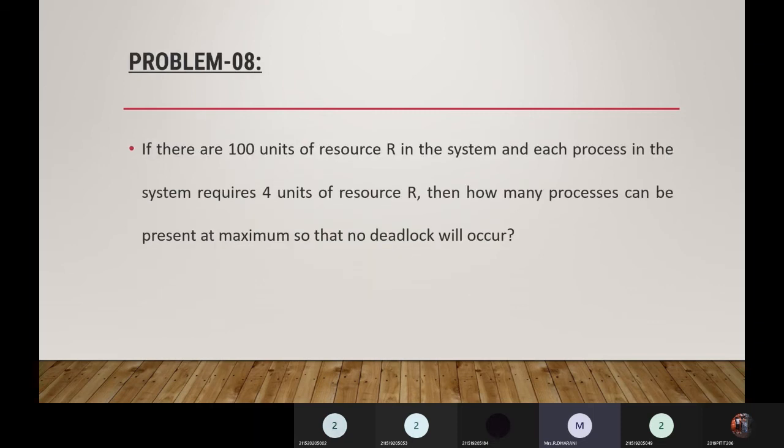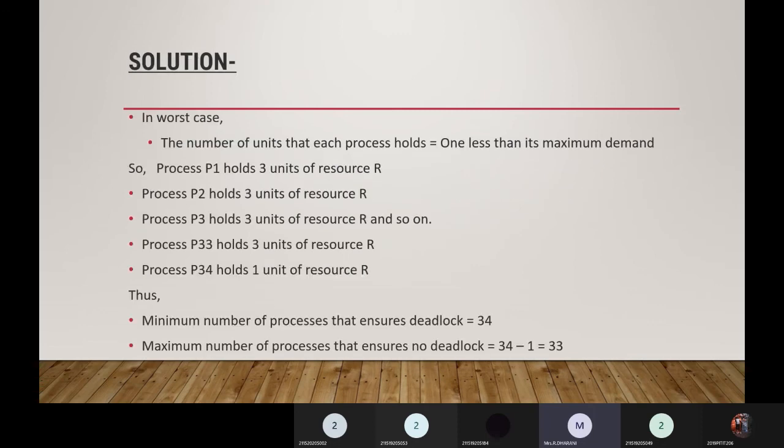Problem 8. If there are 100 units of resource R in the system and each process in the system requires 4 units of resource R, then how many processes can be present at maximum so that no deadlock will occur? So this is the same question as the previous one. There are 100 units of resource R in the system and each process requires 4 units of resources. So how many processes can be present so that a deadlock will not occur?